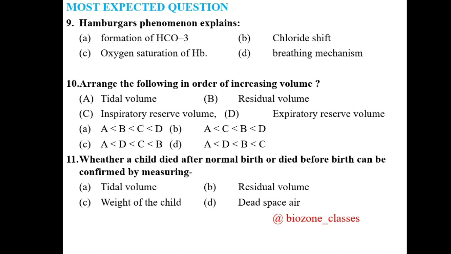Question 10. Arrange the following in order of increasing volume. A, tidal volume, B, residual volume, C, inspiratory reserve volume, and D, expiratory reserve volume. One more time you remember, you have to arrange in terms of increasing volume, and for that we already studied the Terry word, you remember. So the correct option for question 10th is A, D, B, C, that is tidal volume, expiratory reserve volume, then residual volume and inspiratory reserve volume or IRV.